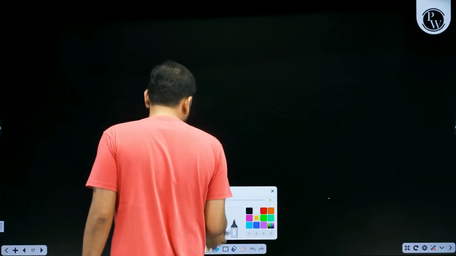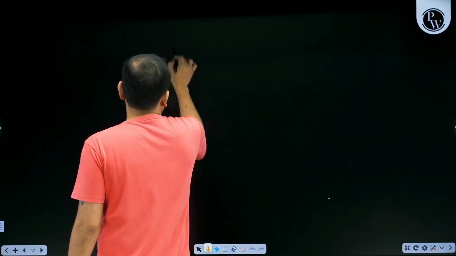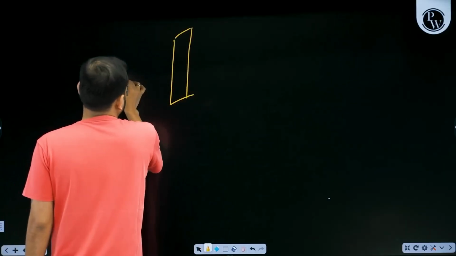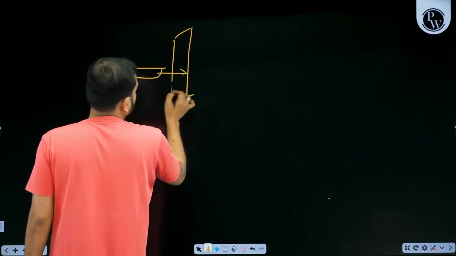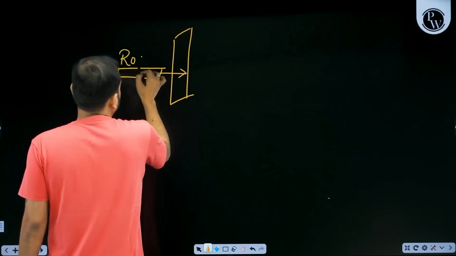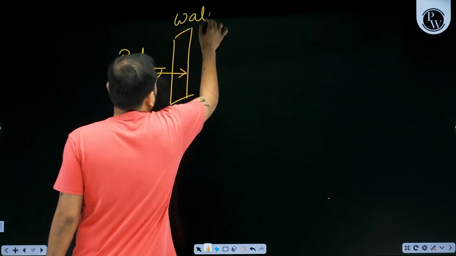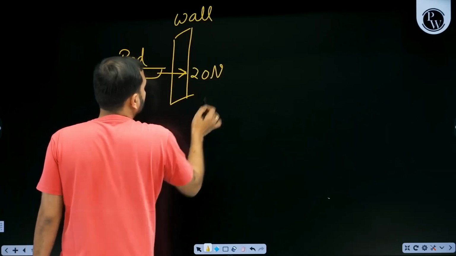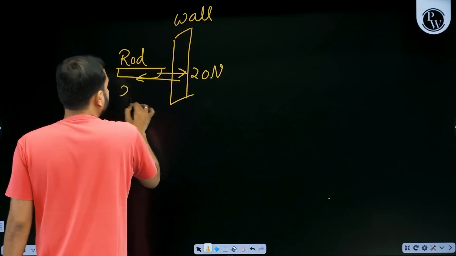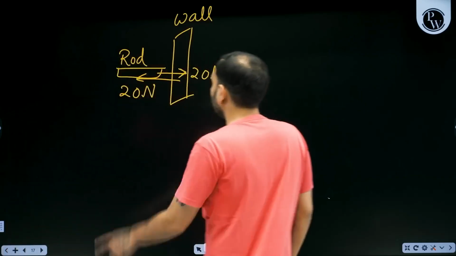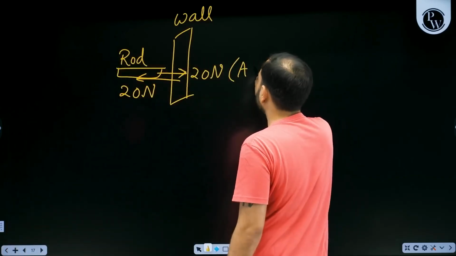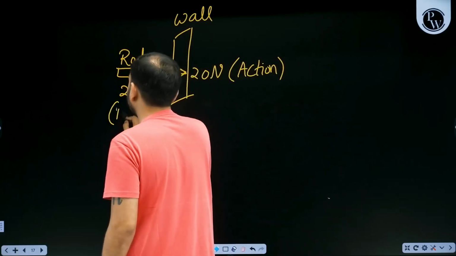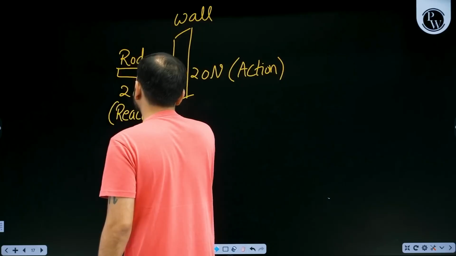Okay. Suppose this is a wall here. I hit this wall very hard with this rod. This is the rod I have and this is the wall I have. If I hit the wall hard with this rod with 20 Newton force, then the wall will hit back the rod with 20 Newton force. When the rod hit the wall, we called it action. And the force exerted by the wall on the rod we called it reaction.